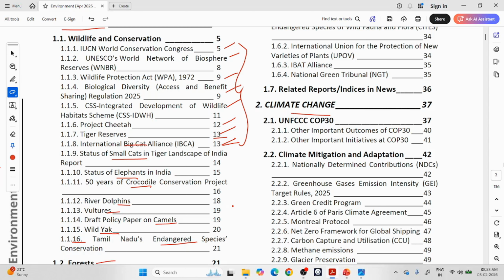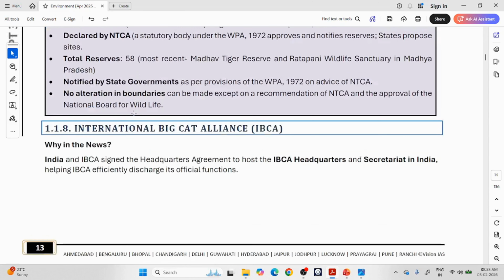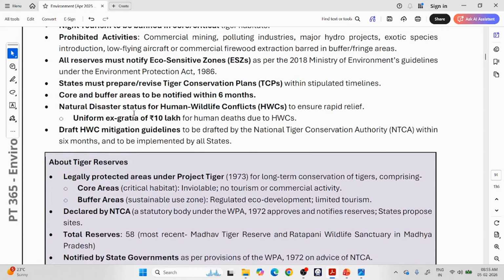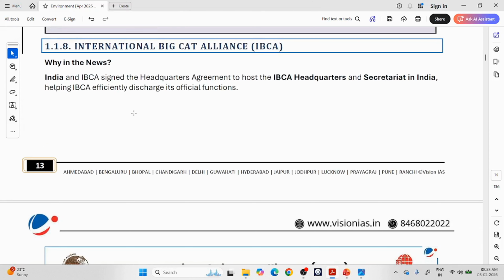So let us start with our PT-365. Till here, till Tiger results, we have completed. Now let us see this International Big Cat Alliance. India and the International Big Cat Alliance signed the headquarters agreement to host the International Big Cat Alliance headquarters and secretariat in India.